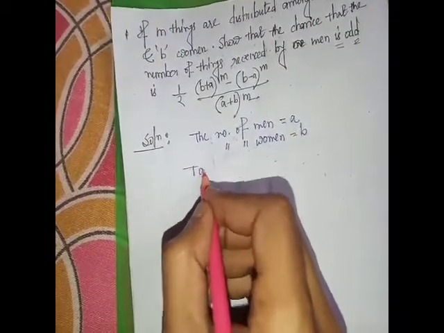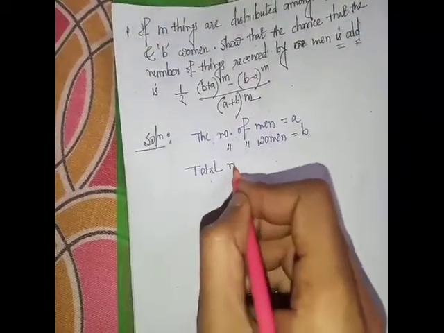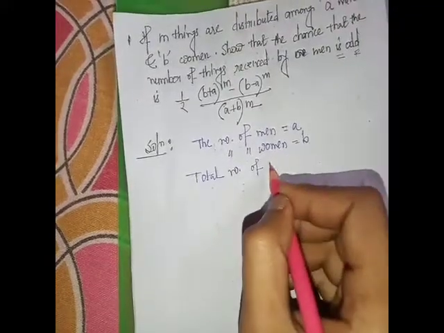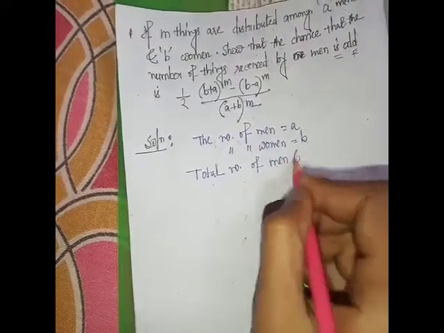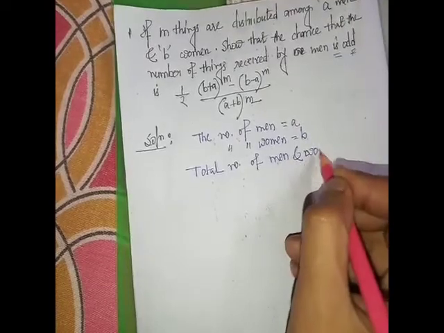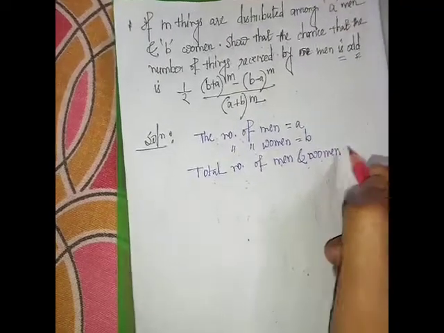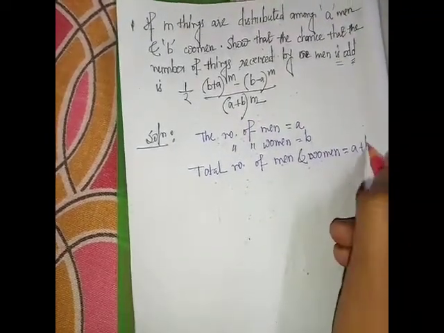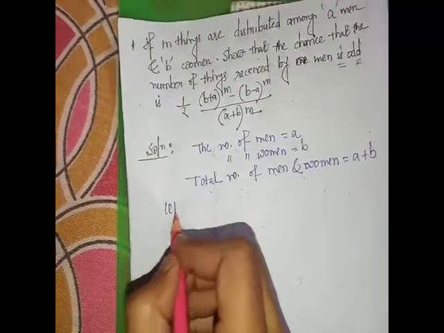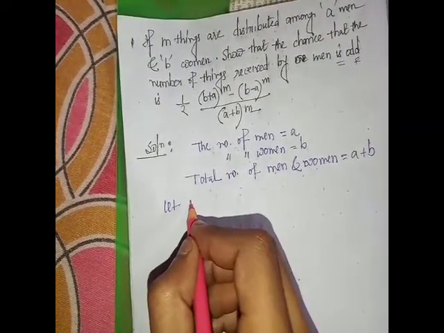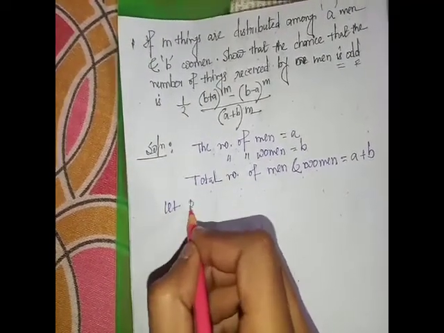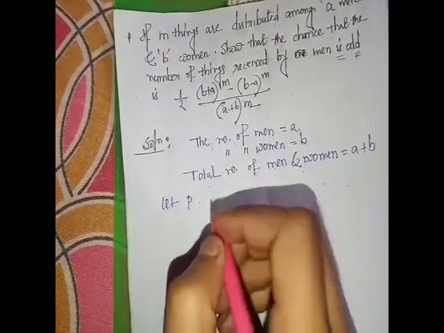So the total number of men and women is a plus b. Let us take p as the probability of success, and q as the probability of failure.